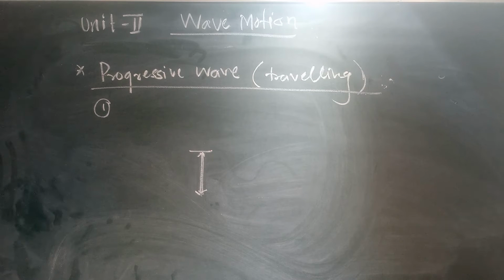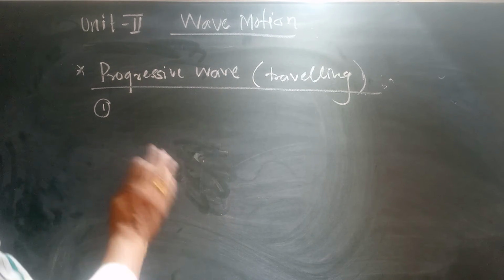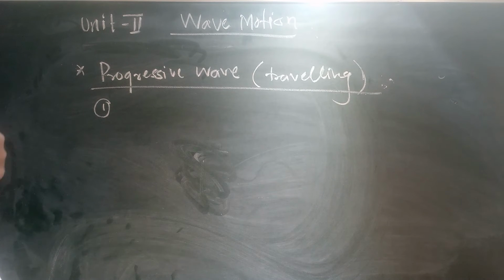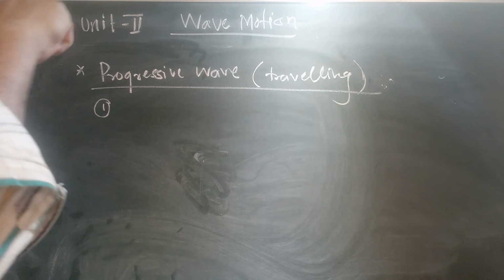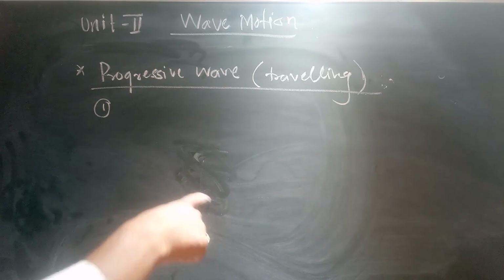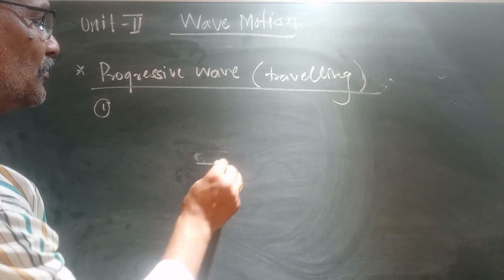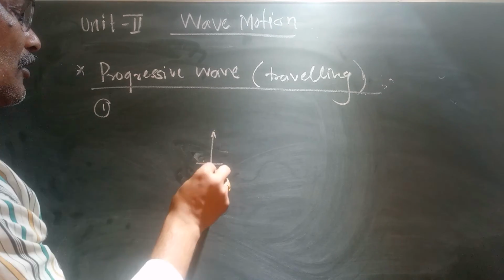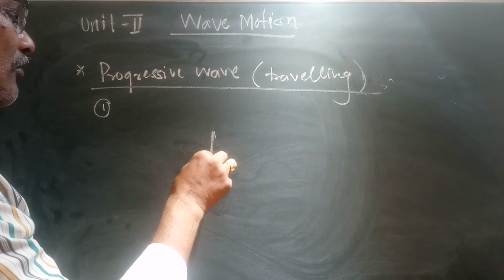Now, each particle vibrates about its mean position with the same amplitude and same period. In a progressive wave, each particle vibrates about its mean position. Suppose this is the mean position, it will go up and then down.